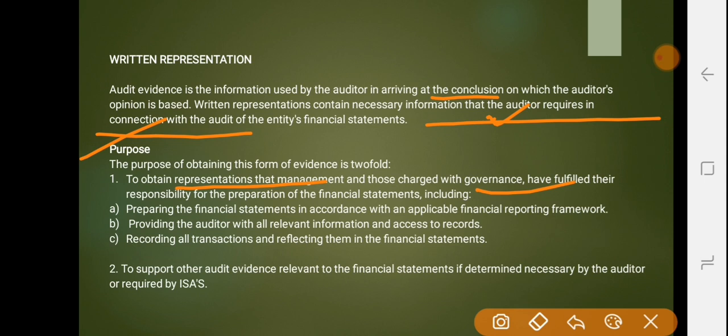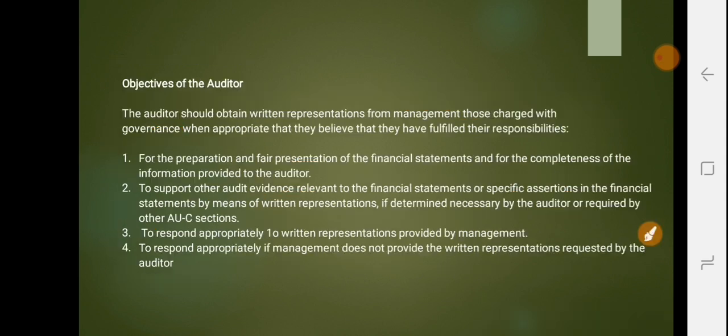Preparing the financial statements in accordance with an applicable financial reporting framework, providing the auditor with all relevant information and access to records, recording all transactions and reflecting them in the financial statements, to support other audit evidence relevant to the financial statements if determined necessary by the auditor or required by ISAs. So these are all the purposes with respect to written representation.